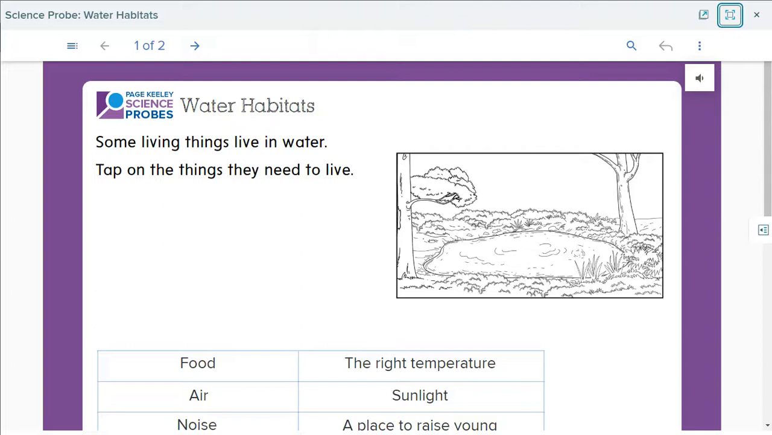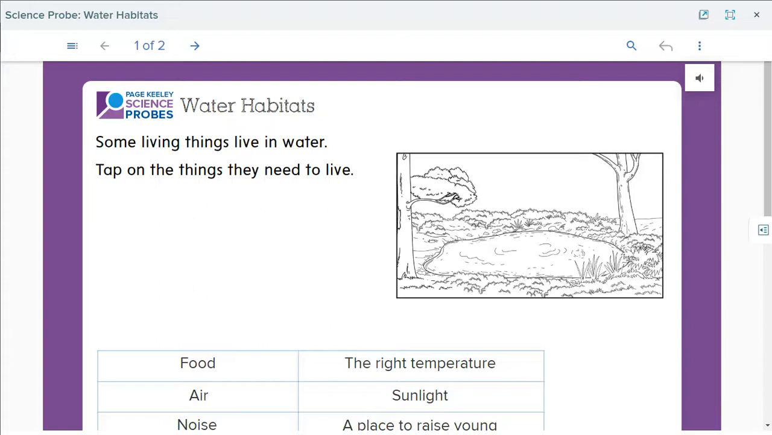Today we're going to start a new lesson which is water habitats. And as usual, we're going to start with the science prop. So open your books, page 91, and let's start. Water habitats. Some living things live in water.